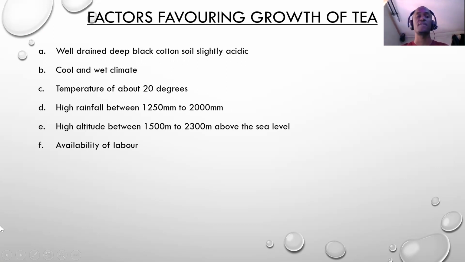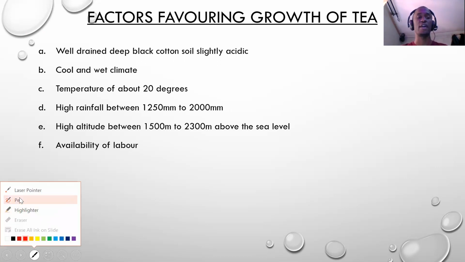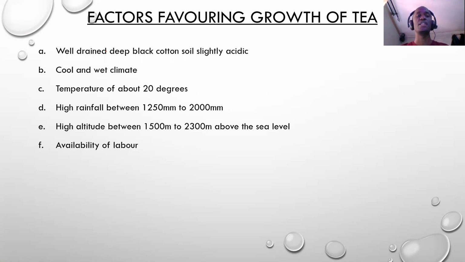And the first factor, and this one is very important, is that the area must be having deep, black cotton soil. And the soil must be slightly acidic. The soil must be well drained.